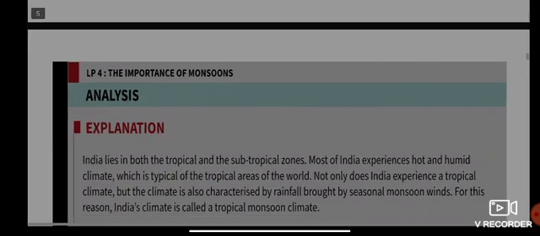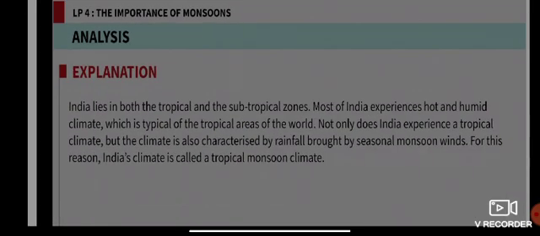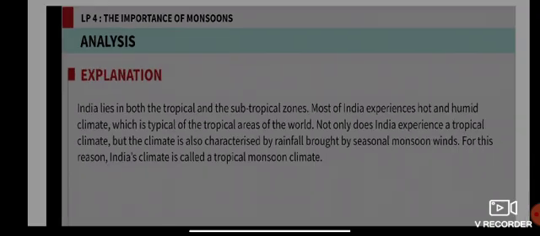Alright, so see, India lies in both the tropical as well as the subtropical zone. So most of India experiences a hot and humid climate, which is typical of the tropical areas of the world. Not only does India experience a tropical climate, but it also experiences a climate characterized by rainfall brought by seasonal monsoon winds. So for this very reason, India's climate is called a tropical monsoon climate. All right, I hope you get it now.